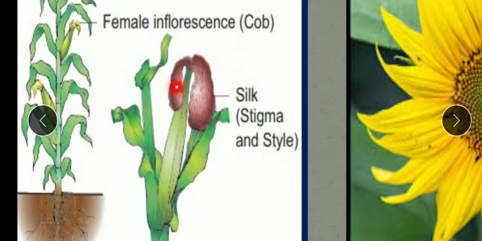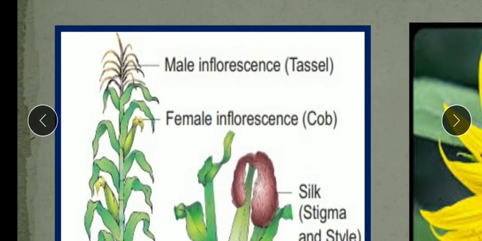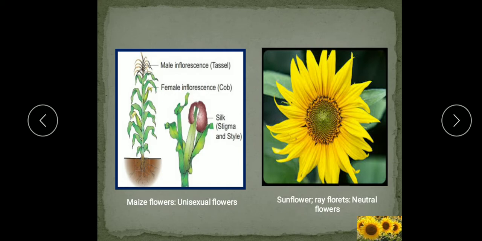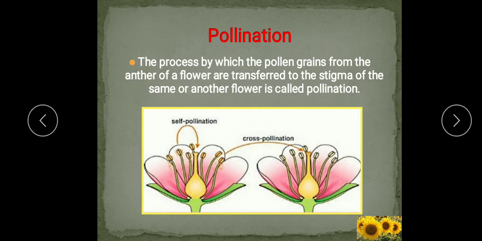You know, many hair like structures come out from the cob, these are the silk, known as the stigma, and this is the male inflorescence at the top of the corn plant or the maize plant. So understood? So this is the example of unisexual flowers, and this is the example of neutral flowers. So understood children, the types of flowers.